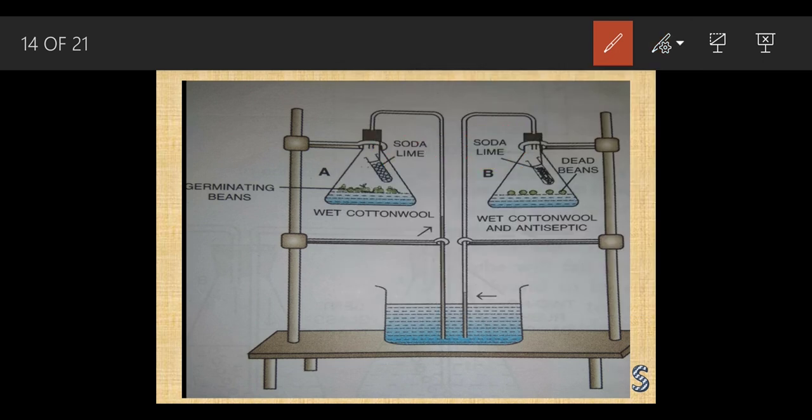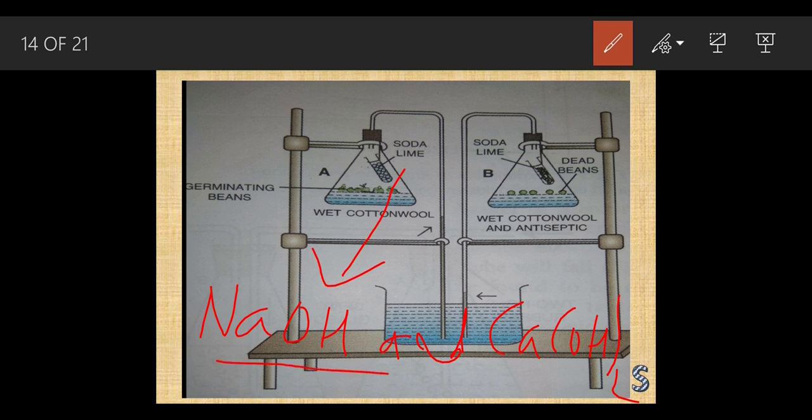See, first let's understand what we mean by soda lime. Soda lime is a mixture of sodium hydroxide and slaked lime. What is slaked lime? You might know the formula, calcium hydroxide. Calcium hydroxide is also called slaked lime. Slaked lime is a common name. So what is soda lime? Soda lime is a mixture of NaOH, that is sodium hydroxide, and calcium hydroxide.